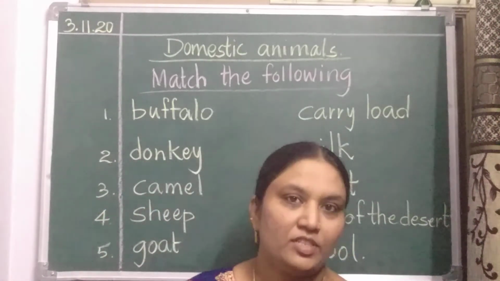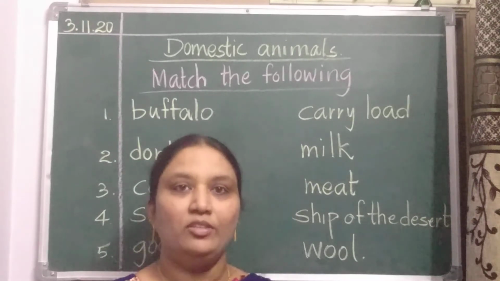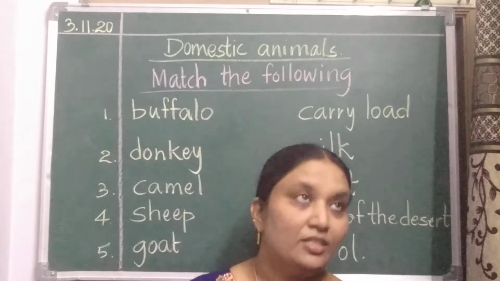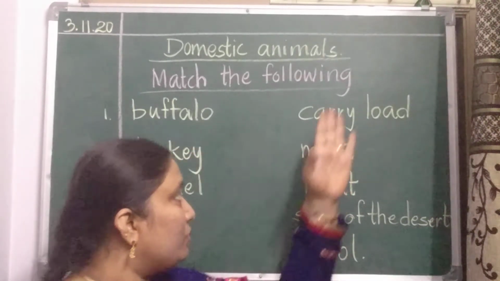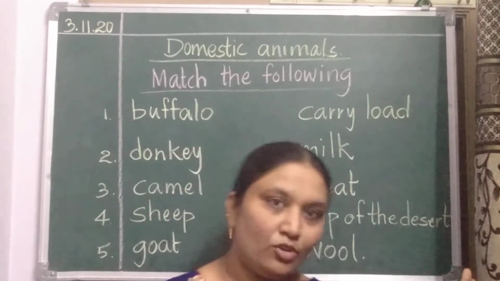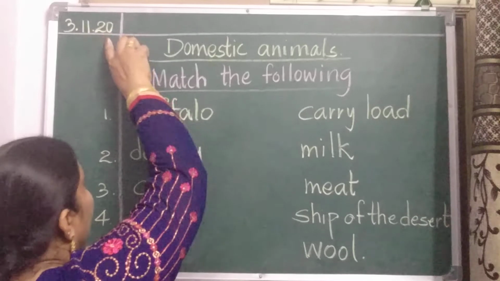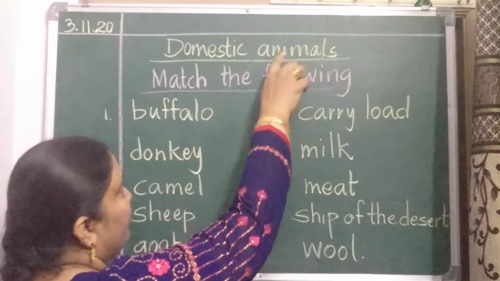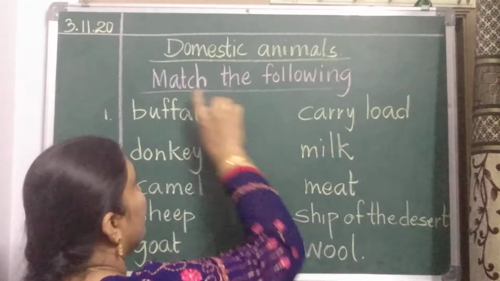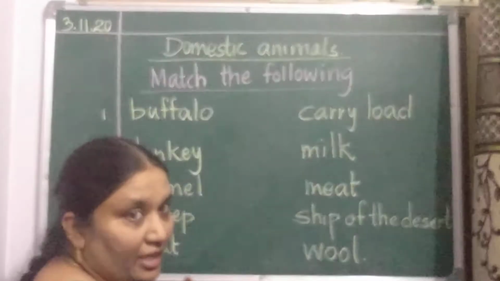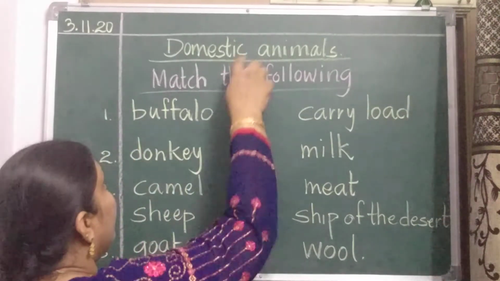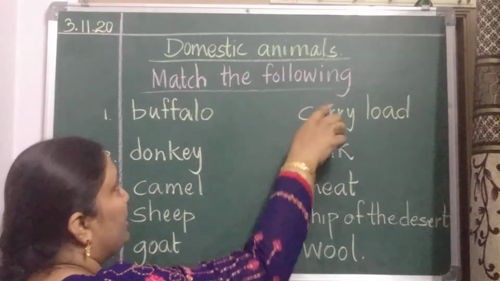Children, in the previous video of GK, we learned about domestic animals. Related to that, we'll do one activity, match the following, in the notebook. Write the date there. In the first line, write domestic animals and underline it with a red crayon or red pencil. In the next line, write match the following.